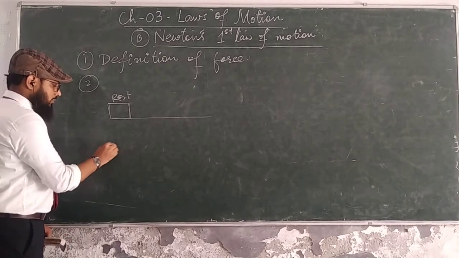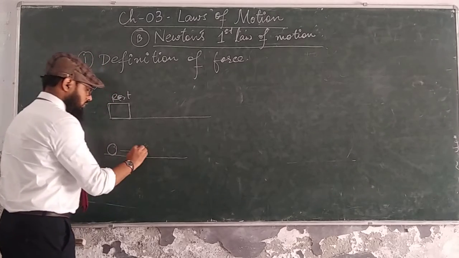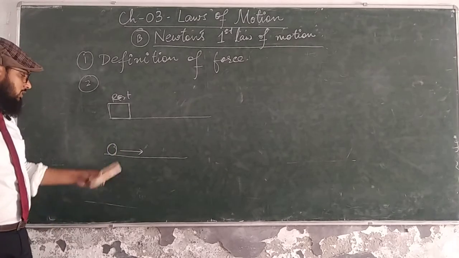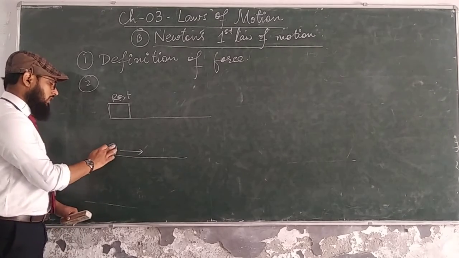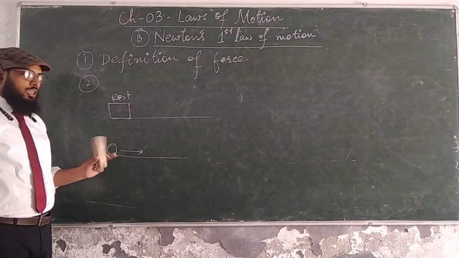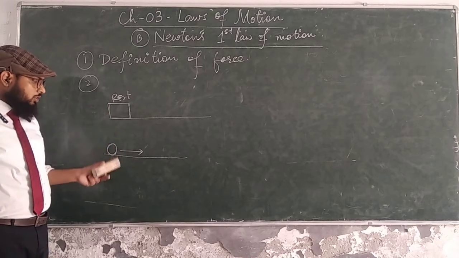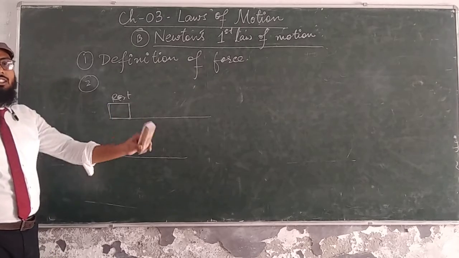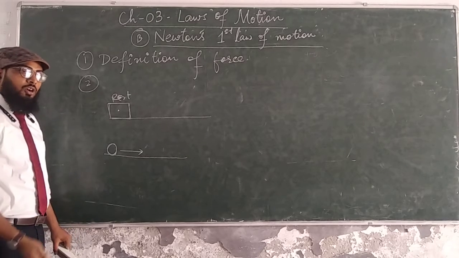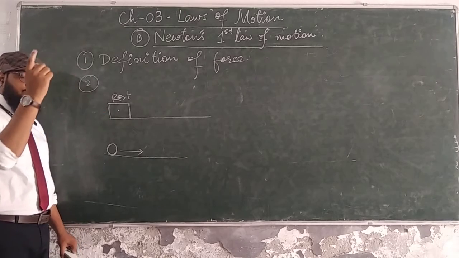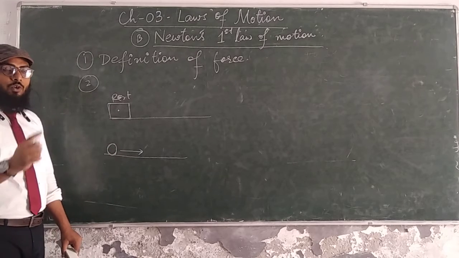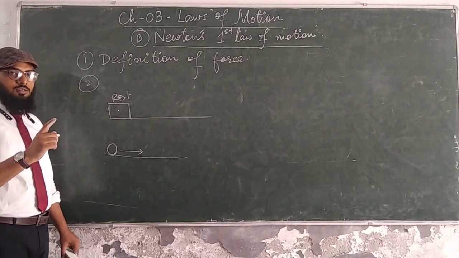And if this body is in motion, it stays in motion unless and until you apply a force to change the body to the rest position. So you see, there is a tendency in both bodies to continue their state. This body is at rest, so it wants to stay at rest. And this body is in motion, so it wants to stay in motion.